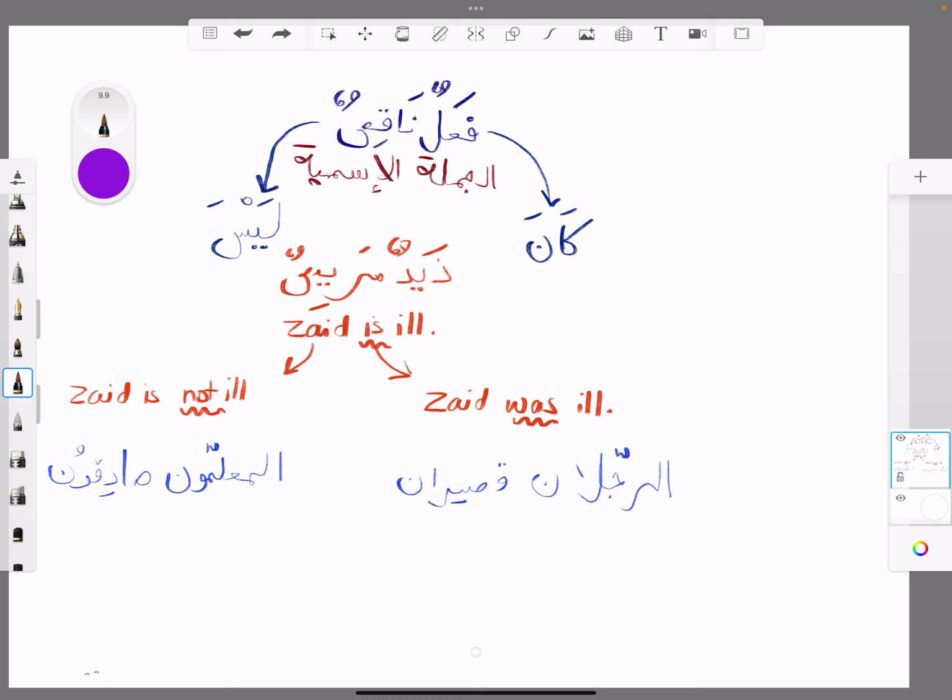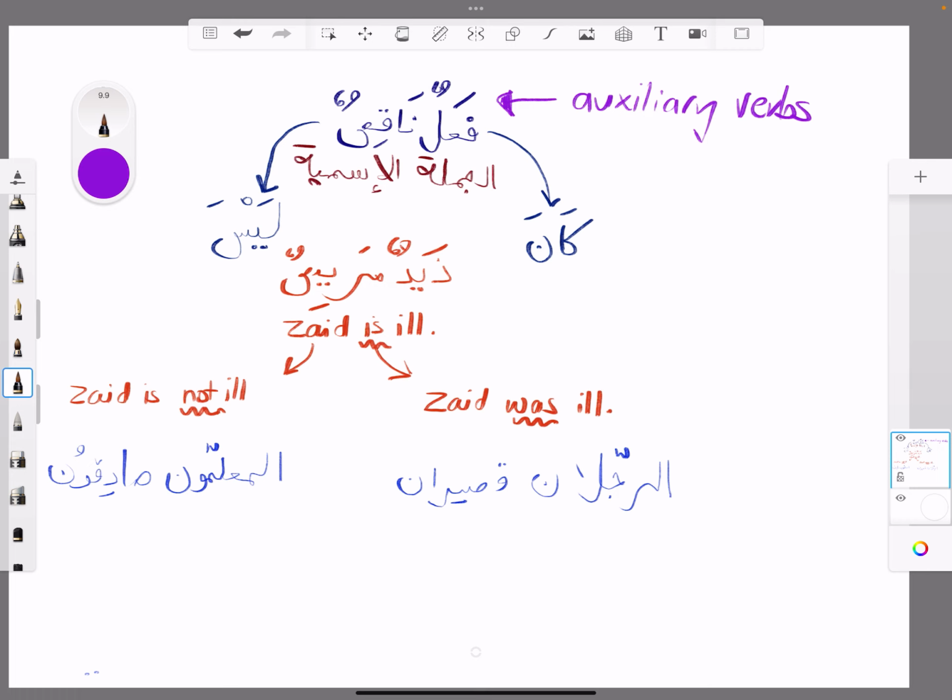What I want to do in this lesson is to look at what's called fi'lun naqisun. Fi'lun naqisun, this is what I want to look at. Okay, and fi'lun naqisun are basically verbs or auxiliary verbs, if you like, big posh word for you, auxiliary, okay, auxiliary verbs. This is where you get to wish that you probably want to stick with Arabic instead of English.